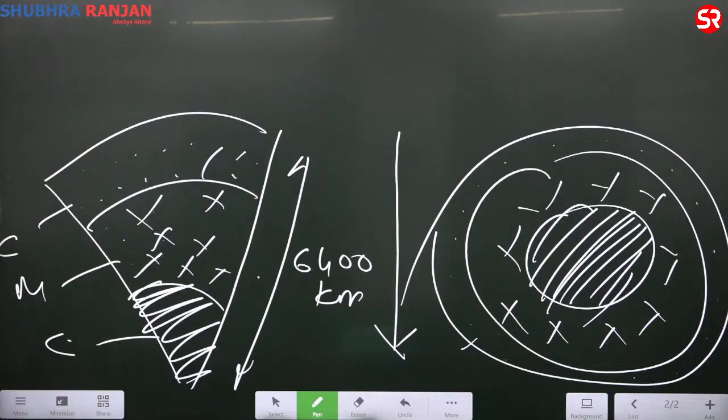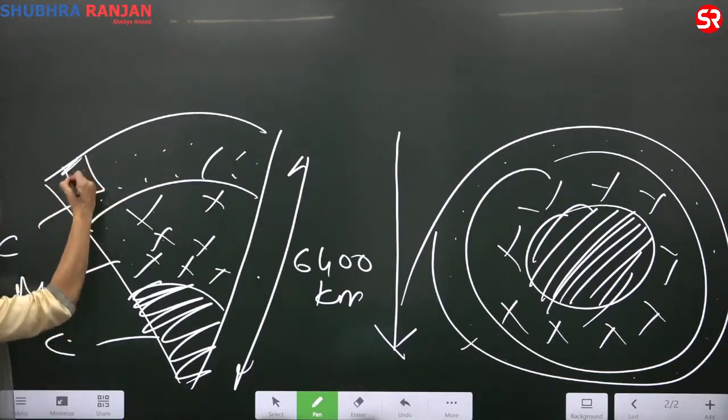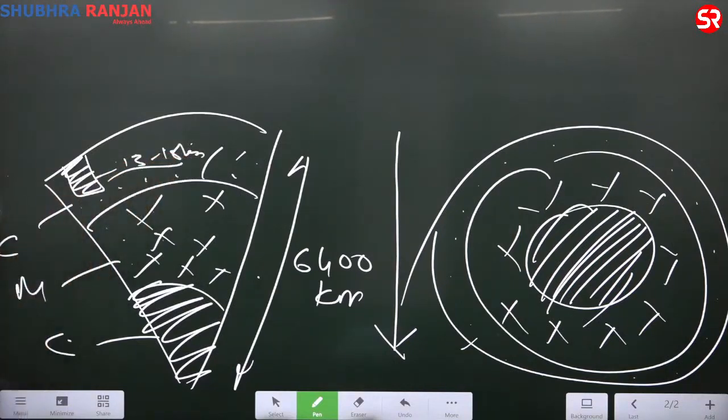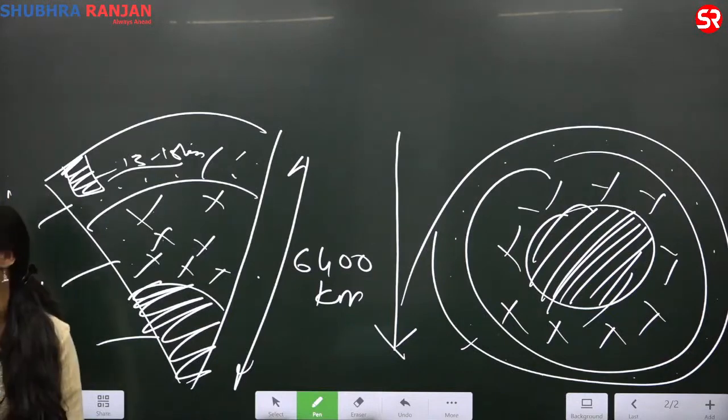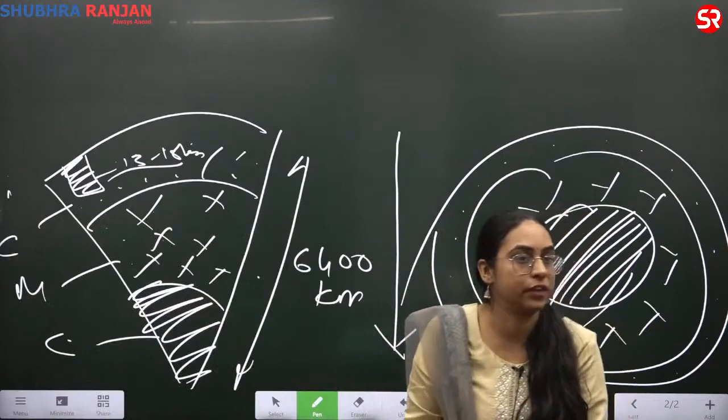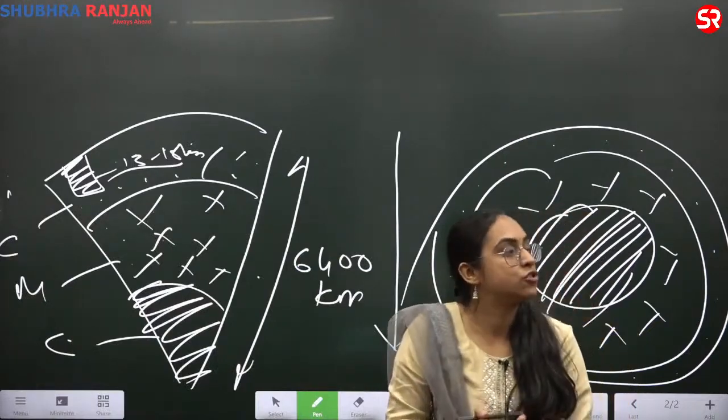Even if I drill and try to gain knowledge, the largest drill is about 13 to 18 kilometers. I have not even yet touched the entire crust. So I cannot know about the interior of the earth just by drilling. So what is density stratification? Density stratification means density wise strata banna.